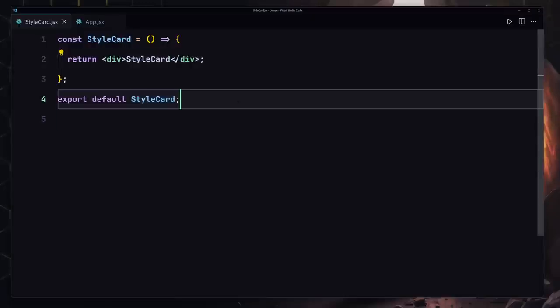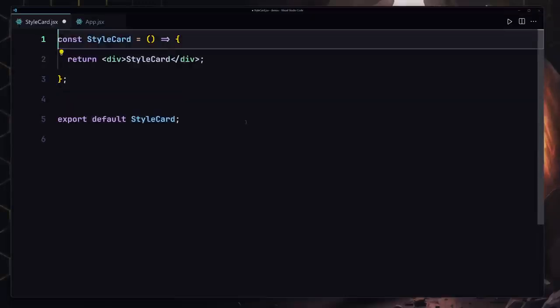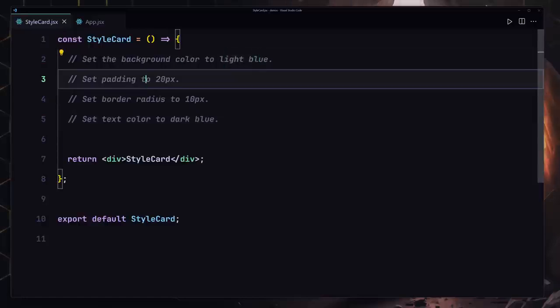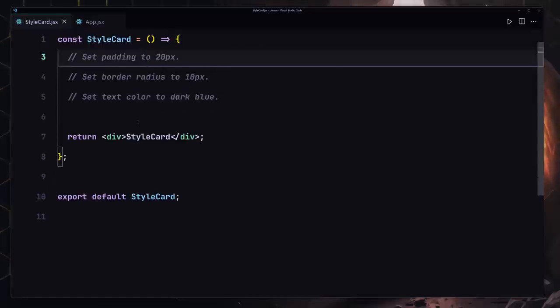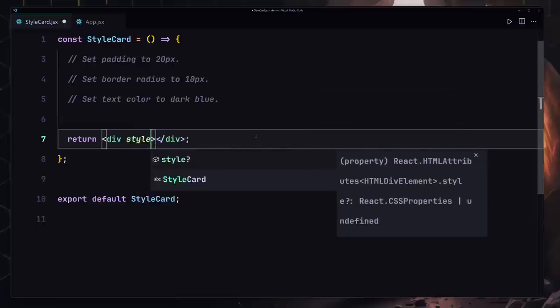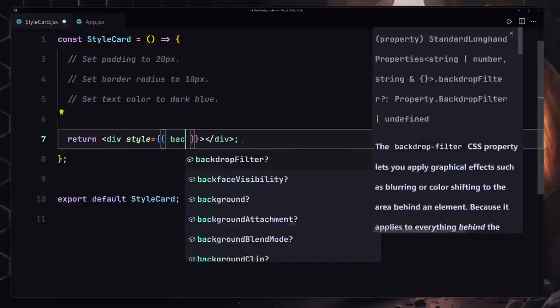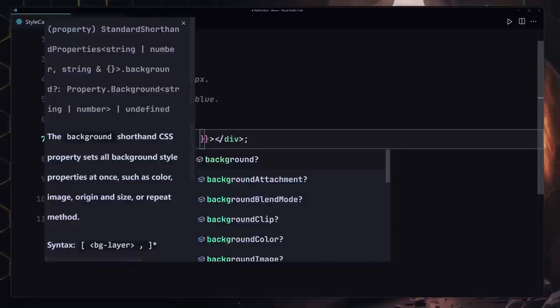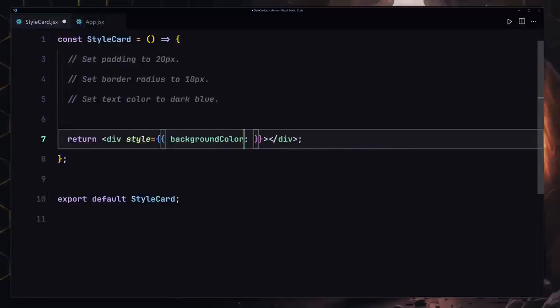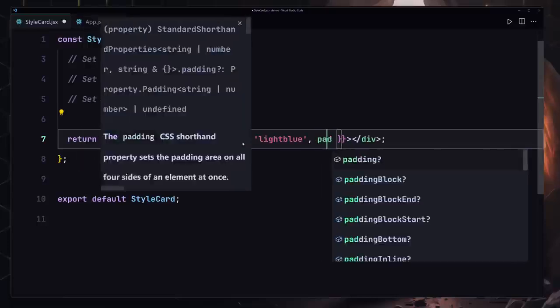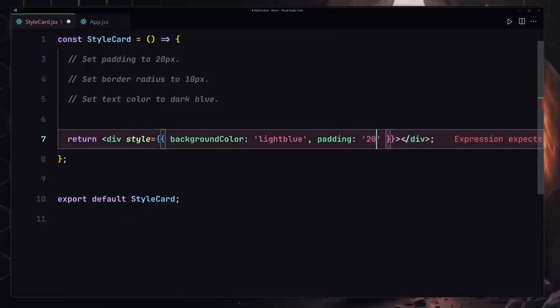And inside this style card, the first thing that I want to do is show all of these stylings. So set the background color to light blue and also provide a padding, radius, and change the color. So I'm going to remove this stuff from here and provide a style and use my double curly braces inside there. First we have to change the background color, so I'll use backgroundColor, and for the background color we are going to be providing light blue, and also we have to provide the padding, and padding will be set to 20 pixel.